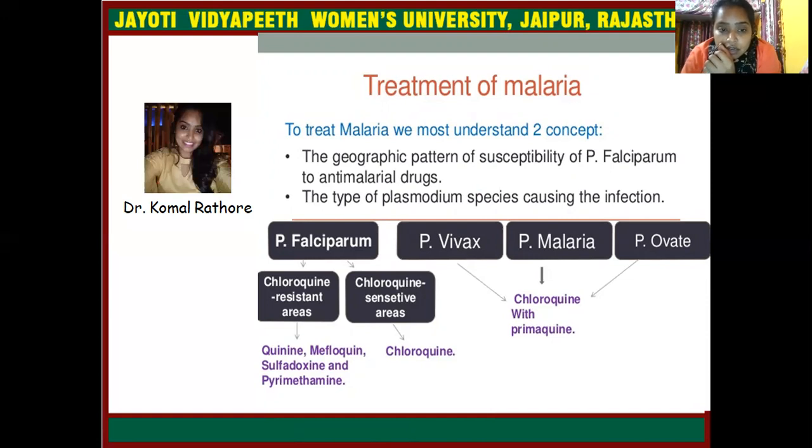So in chloroquine-resistant areas, we can give quinine, mefloquine, sulfadoxine and pyrimethamine. And in chloroquine-sensitive areas, we can give chloroquine. For Plasmodium malariae, vivax and ovale, we can give chloroquine with primaquine. So this is the line of treatment.